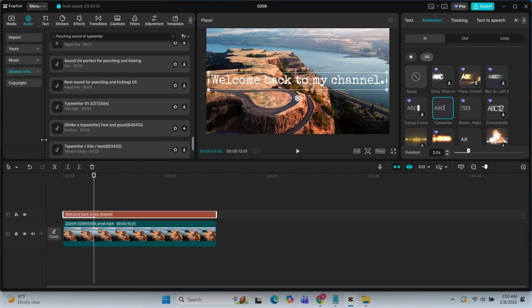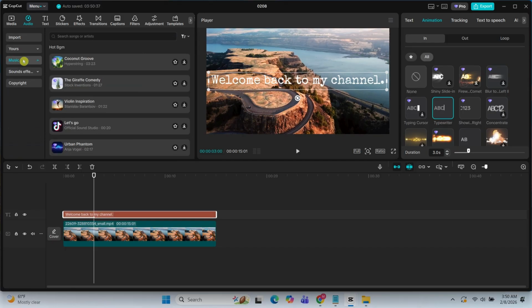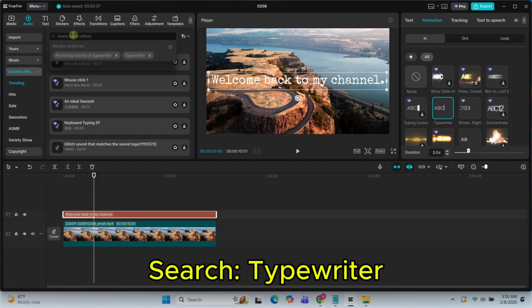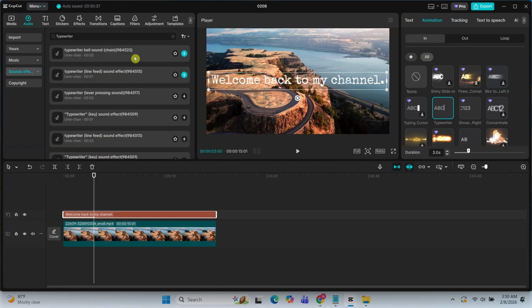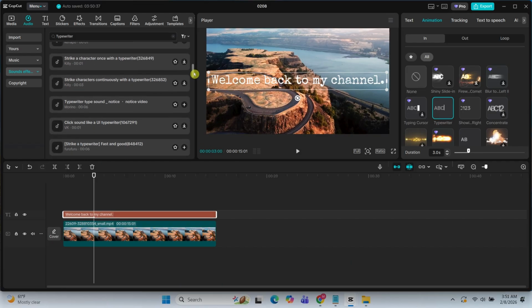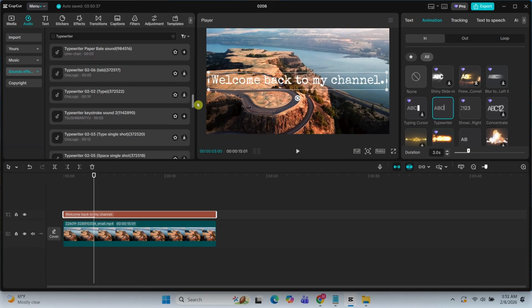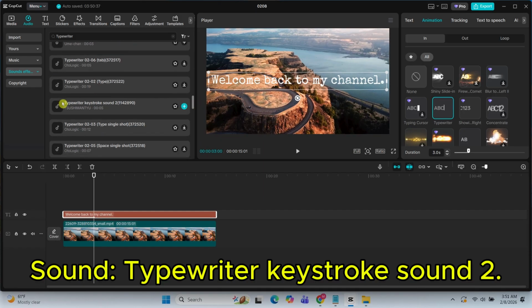Now head over to the Audio tab. Select Sound Effects. Then search for Typewriter. You'll find many typewriter sound effects here. I'm going to use typewriter keystroke sound 2.